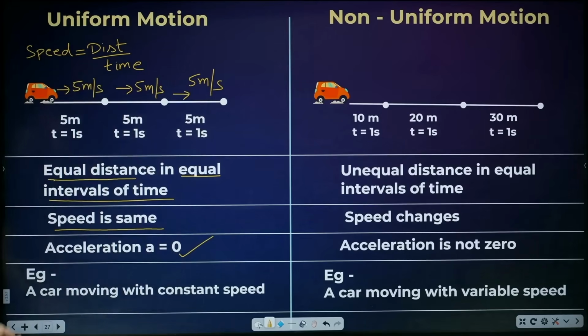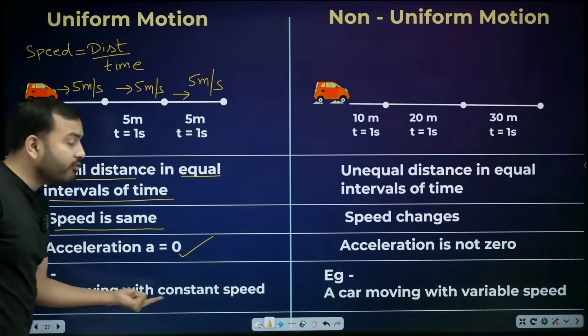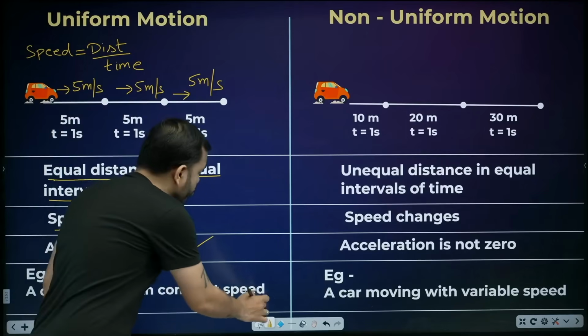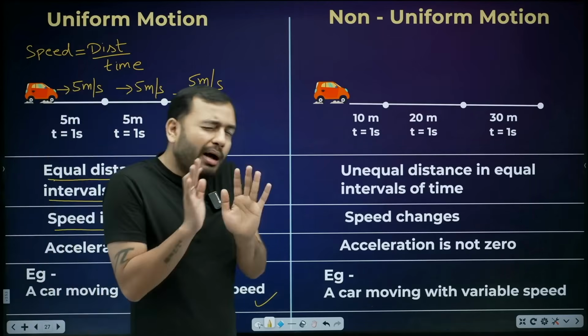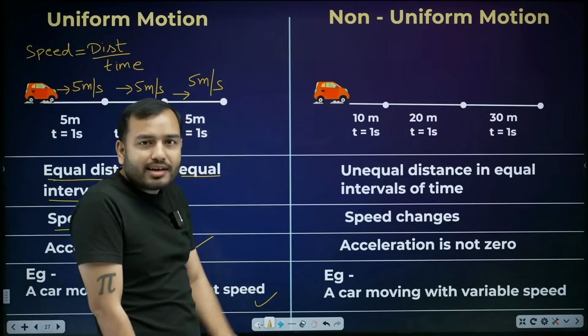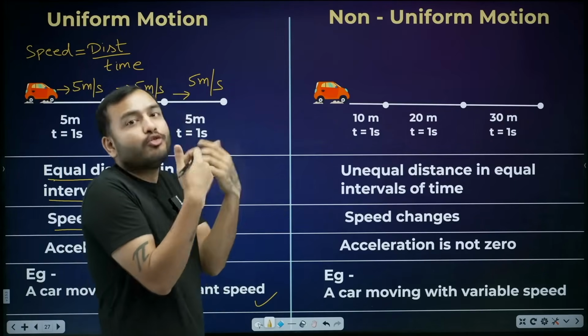Okay, so let's look at an example of this: a car moving with constant speed, like the car shown above. Clear? Now comes non-uniform motion. Now it's very easy, just take the opposite of this. Non-uniform means it will not be uniform.